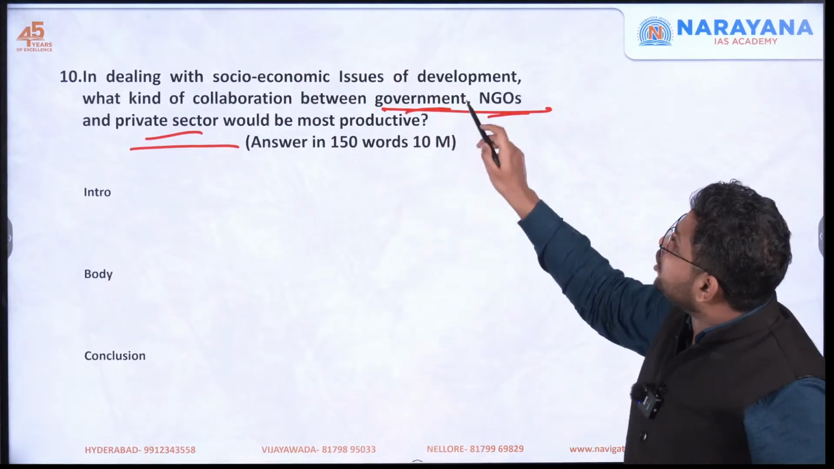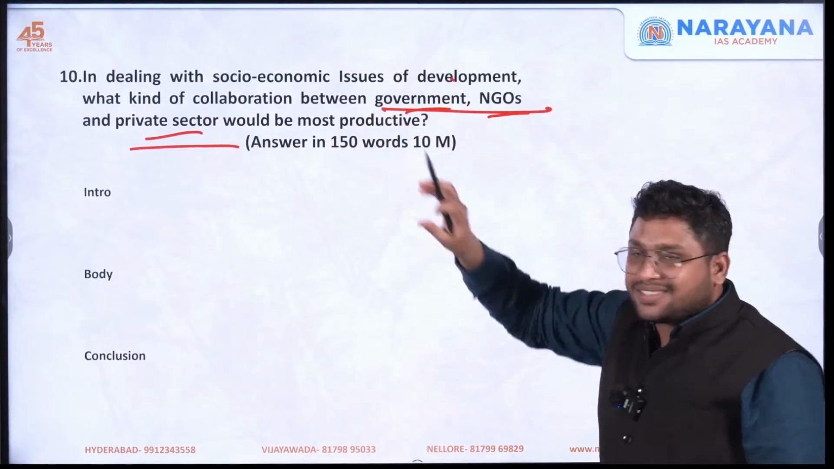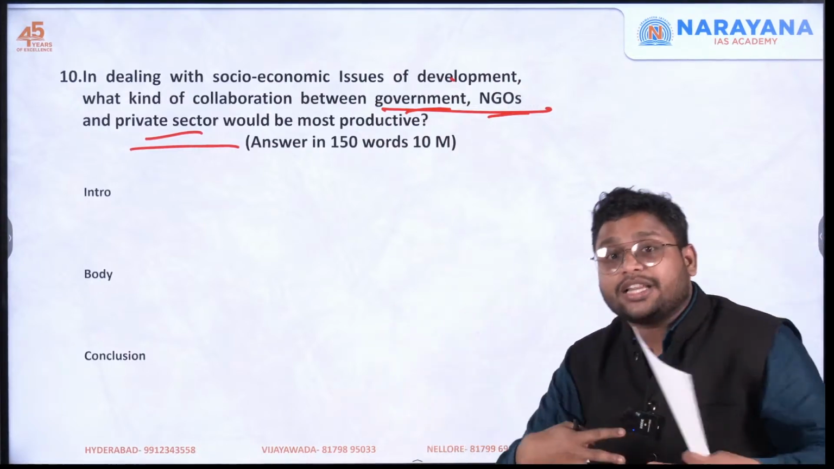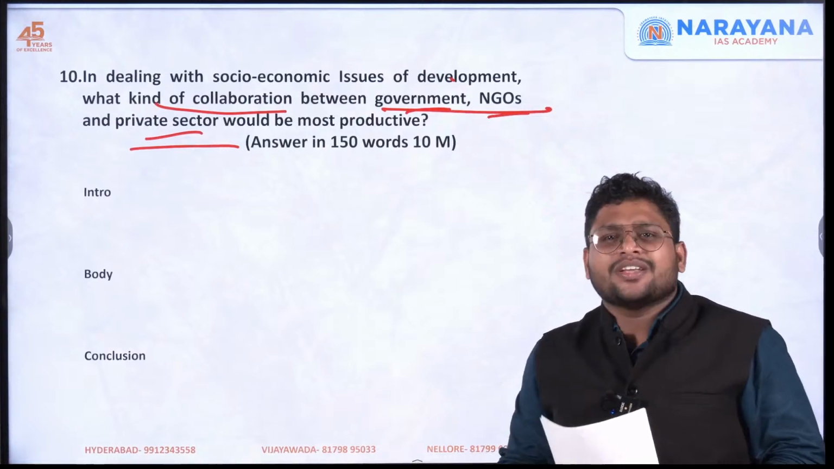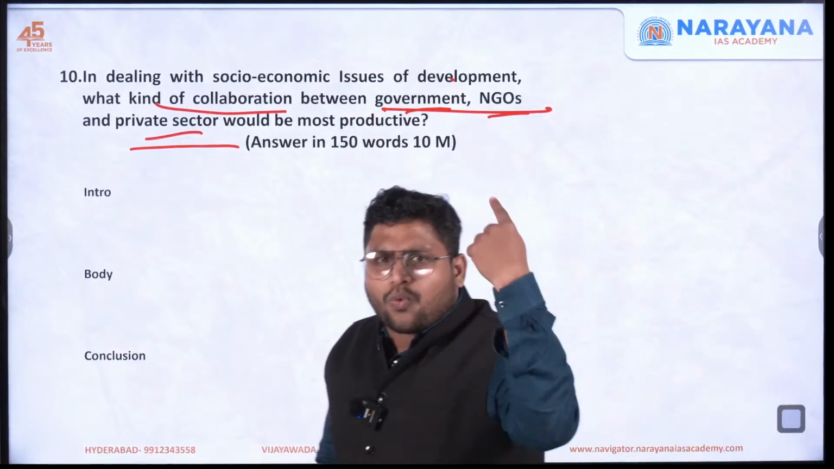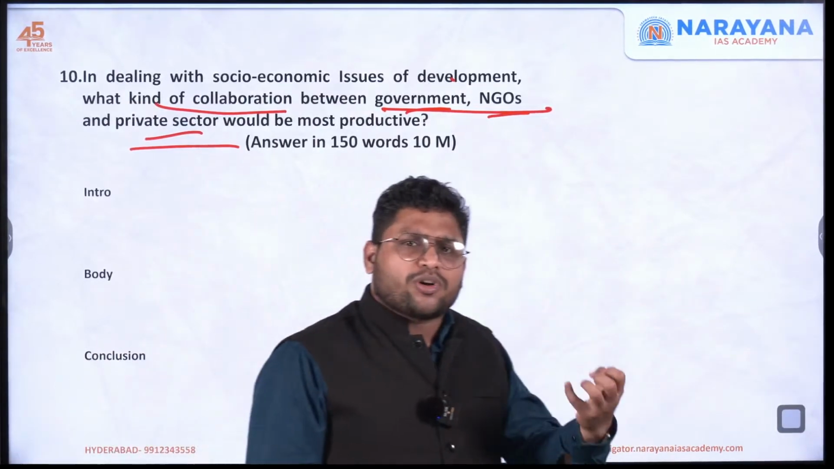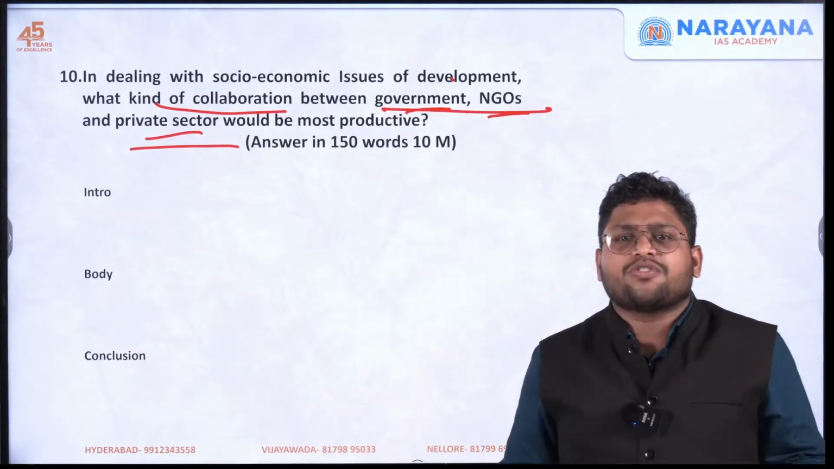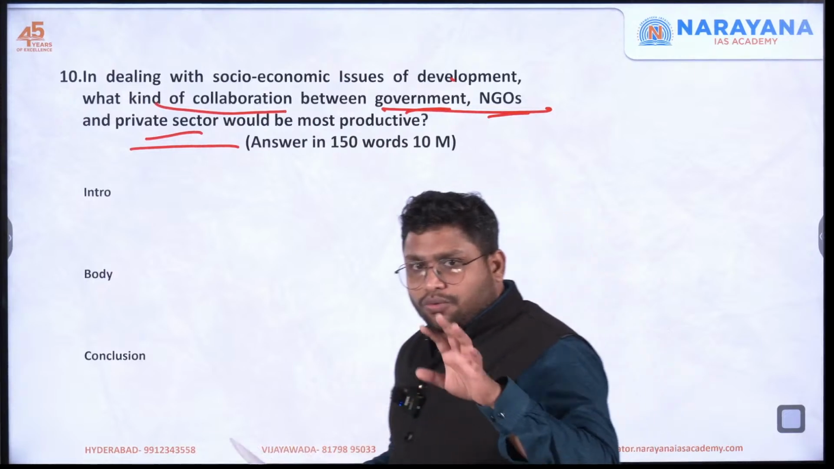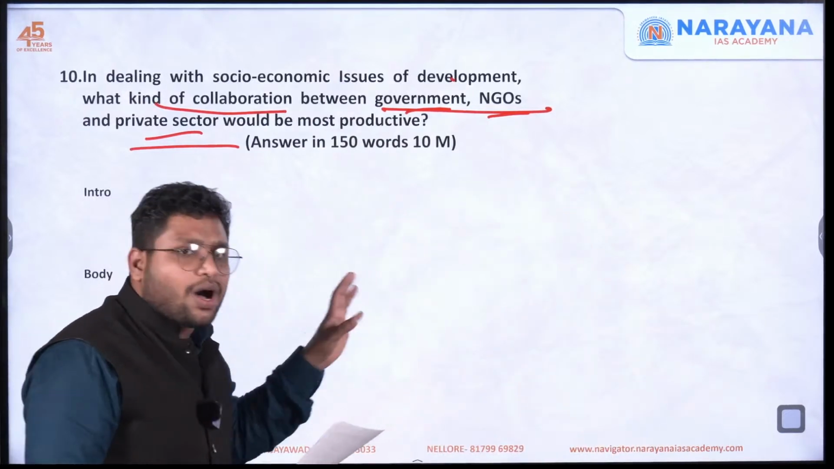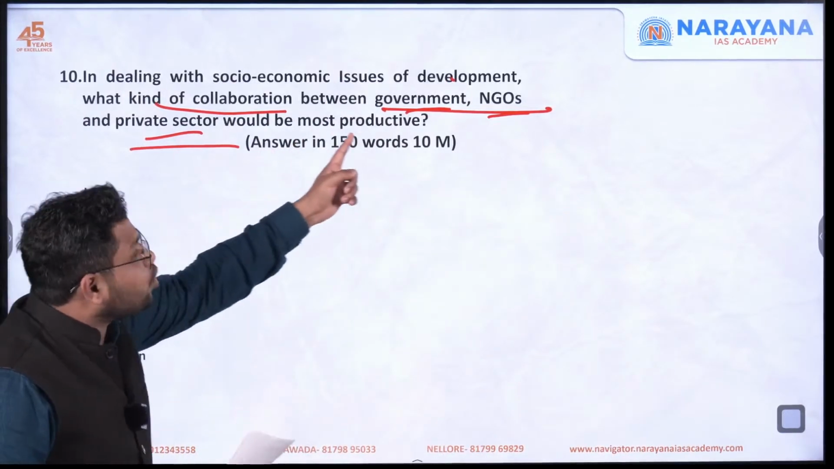To discuss, you need to show the importance of all these three organs and how they can collaborate. They have asked what kind of collaboration would be most productive. So they are not expecting you to write just one example of being most productive, but you can show different kinds of mechanisms which are possible. Now, first of all, we will show our understanding of the role of these three organs.